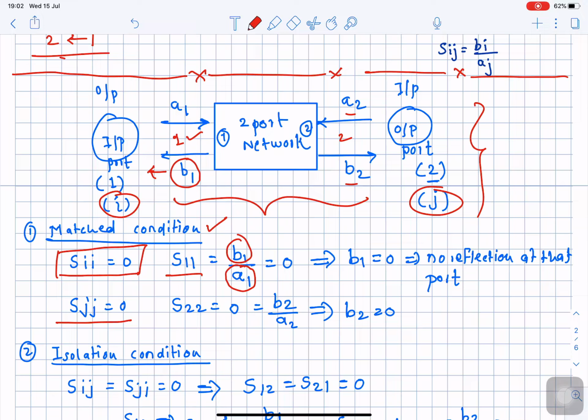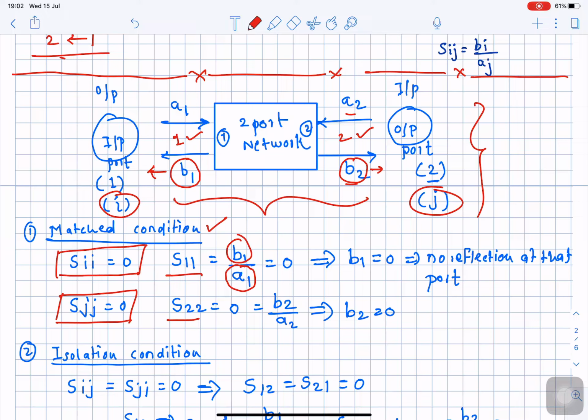The same is true for the second port. If the second port is perfectly matched, that means we can write Sjj is equal to 0. When we replace j with the number 2, we get S22 is equal to 0. Again, representing that in terms of a ratio, it is given by B2 by A2. If port number 2 is perfectly matched, then B2 is going to be 0, so in the numerator we keep a 0, and that means S22 will become 0.